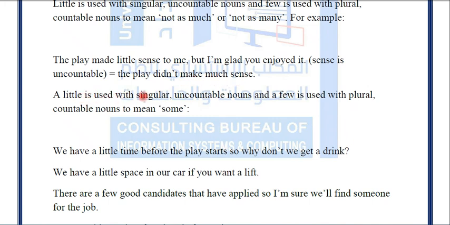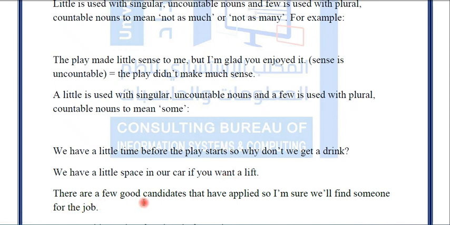A little is used with singular uncountable nouns, and a few is used with plural countable nouns to mean some. We have a little time before the play starts, so why don't we get a drink? That means some time. Okay, we have a little space in our car if you want a lift.